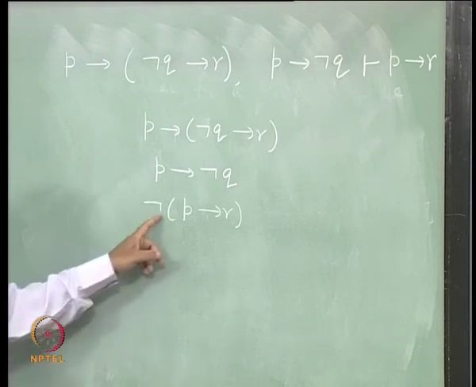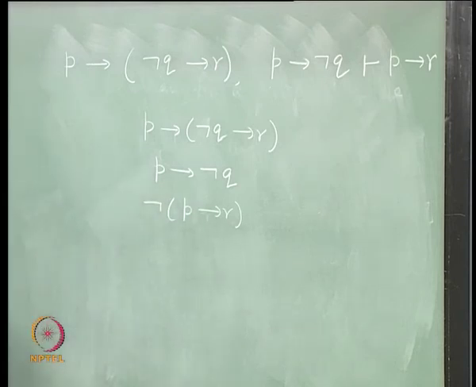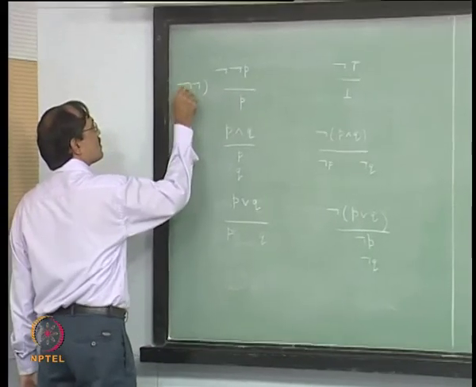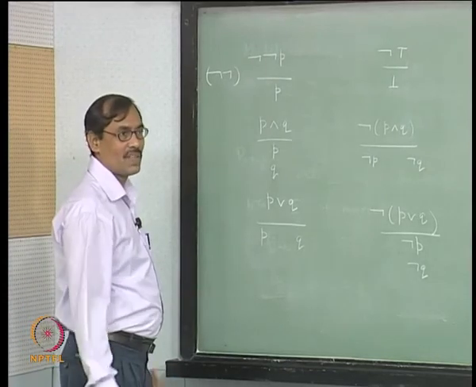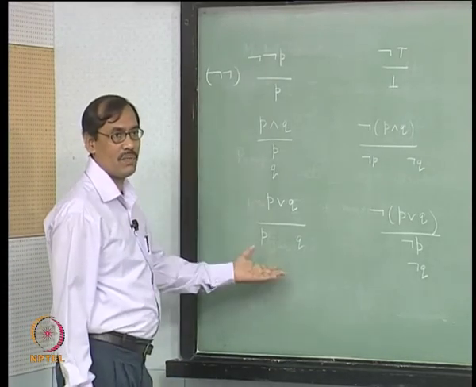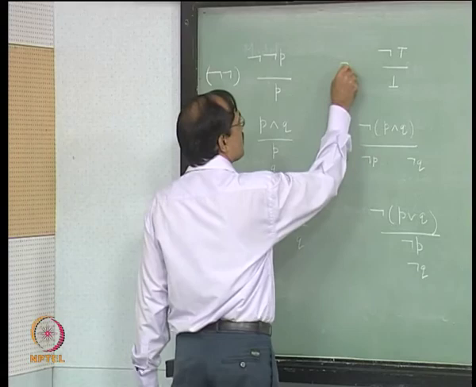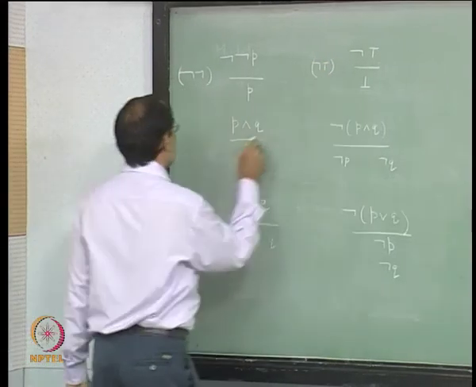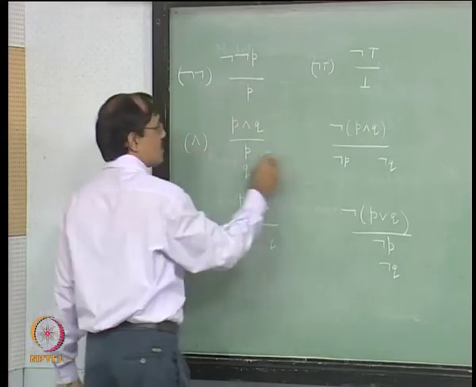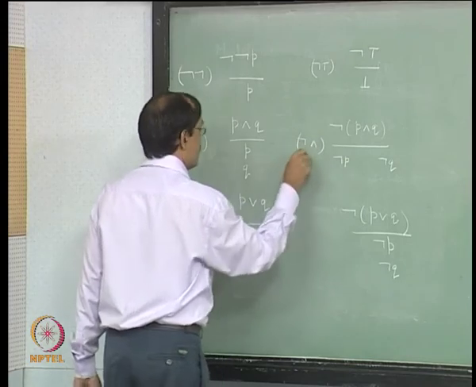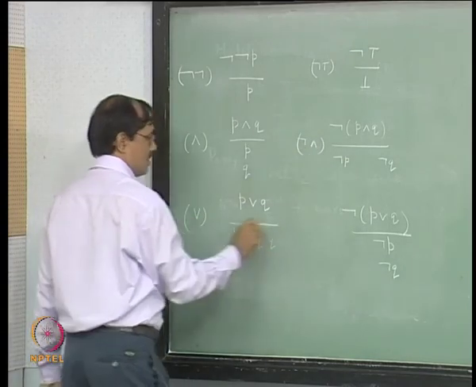So, now if I apply not implies rule, we can give a name to all the rules now. Let us call this rule as not, because that is the form of the proposition we will be meeting. This one will be not top, this is and, this is not and, this is or, this is not or.